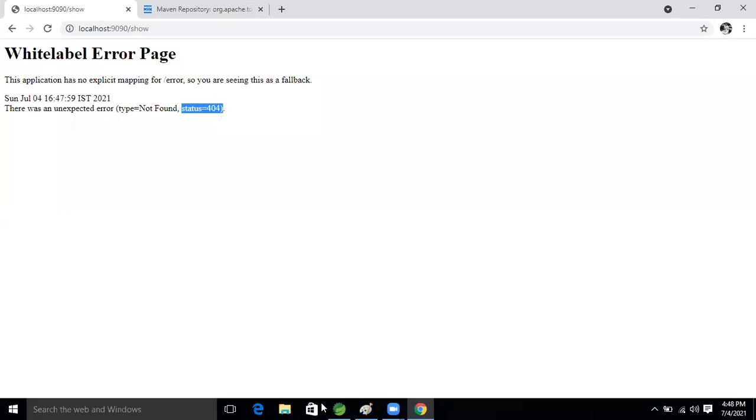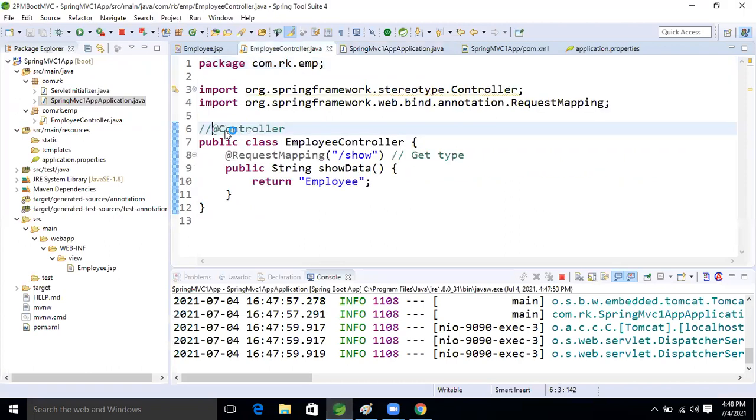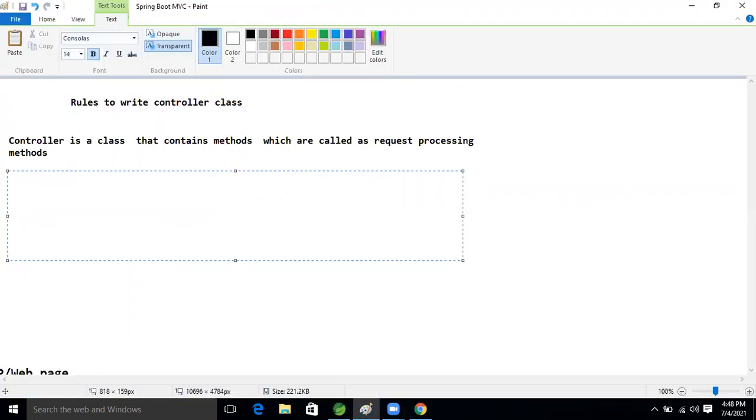Based on @Controller, our IOC container creates the object of our controller class. If we do not write @Controller, our application will not run. So we must add @Controller at class level.